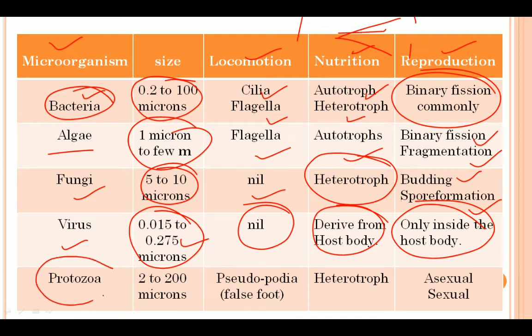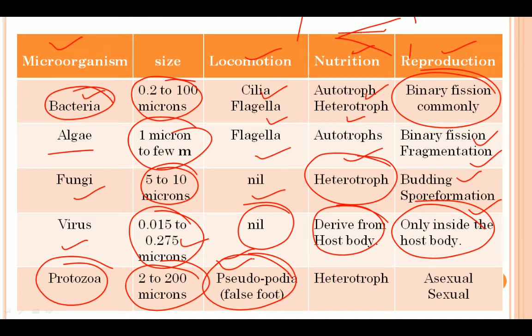Next, we have protozoa. इनका जो size होता है that is from 2 to 200 microns. Now they move with the help of pseudopodia. Pseudopodia means इनकी body में false feet होते हैं या false foot दिखता है, जो basically feet नहीं होते हैं इनके, but they look like feet. That is why we use the word pseudo. Pseudo means false, which is not true.